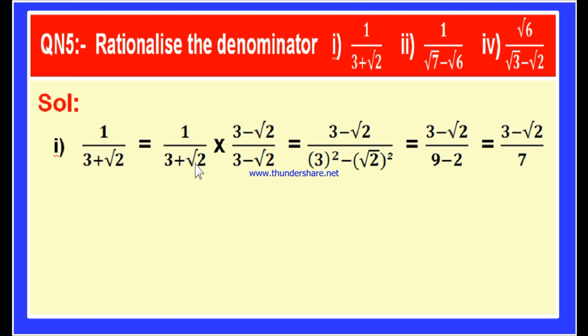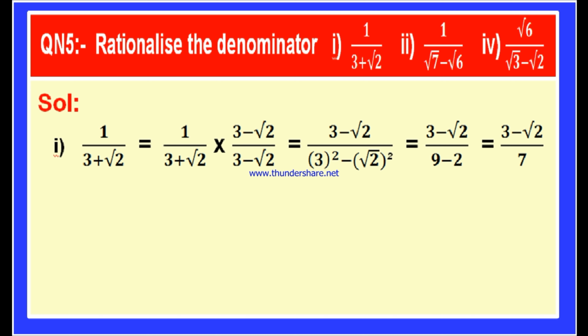But this is in the form of a plus b. Therefore, let us multiply this a plus b term with a minus b term. If you multiply a plus b with a minus b, you will get a square minus b square, so that this square root will be eliminated, isn't it? Therefore, let us multiply the numerator and denominator of the fraction with 3 minus root 2.